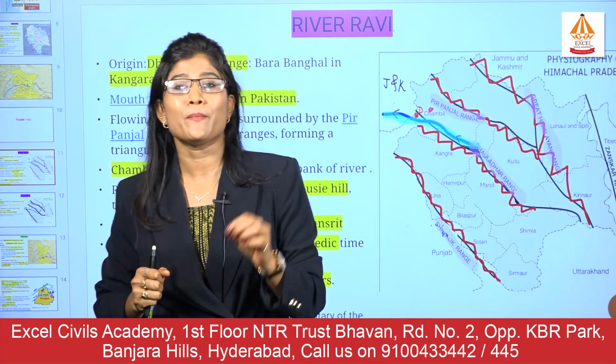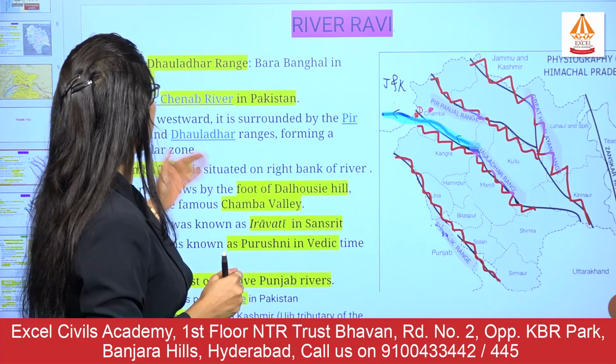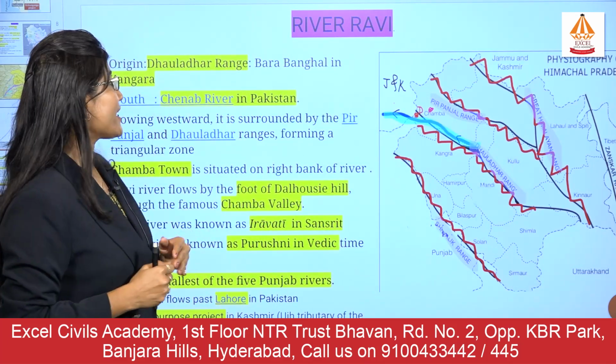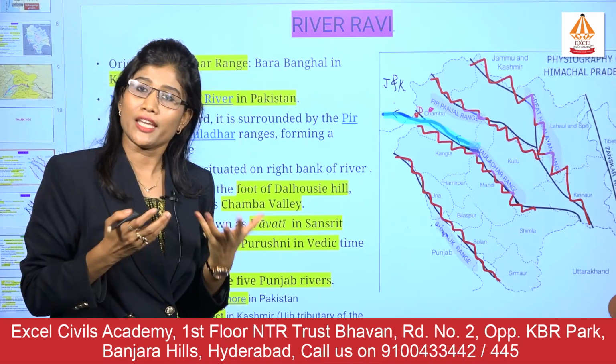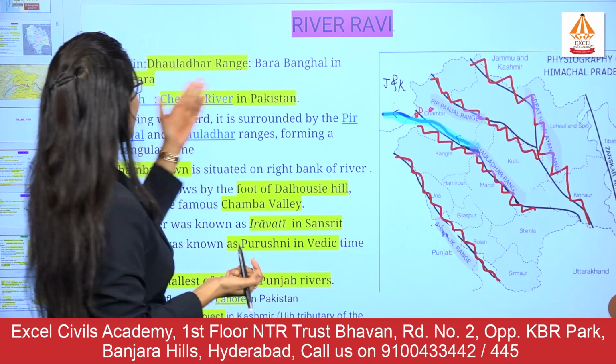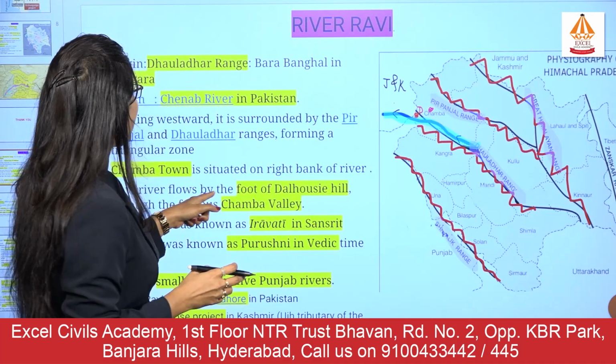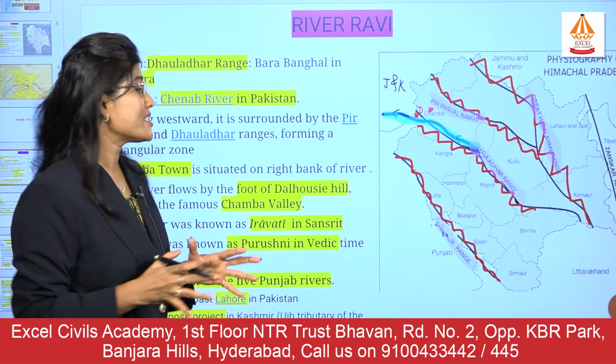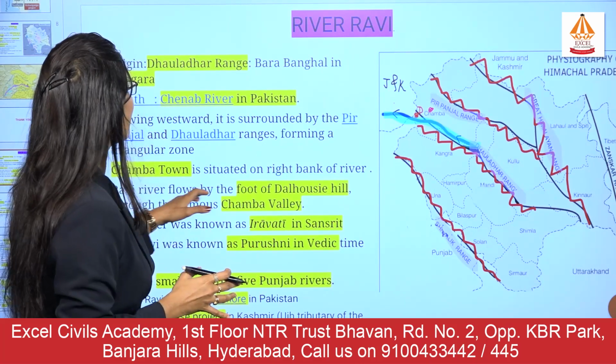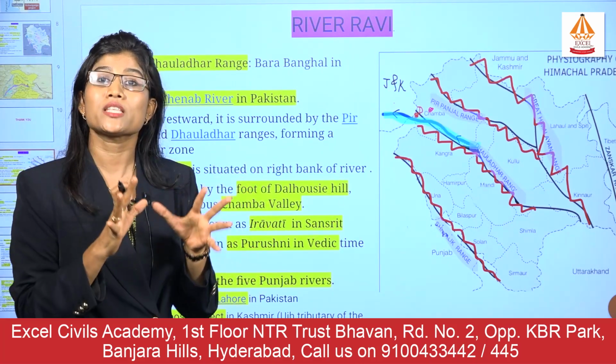So we will see some basic information. Again, I am repeating the same information. It originates in the Dhauladhar range, in the Bara Bangal region. If you remember, good, otherwise it is not that important. Its mouth is in the Chenab river. Chamba town is situated on the right bank of this river. Also remember that the Ravi river flows by the foothills of the Dalhousie Hills.